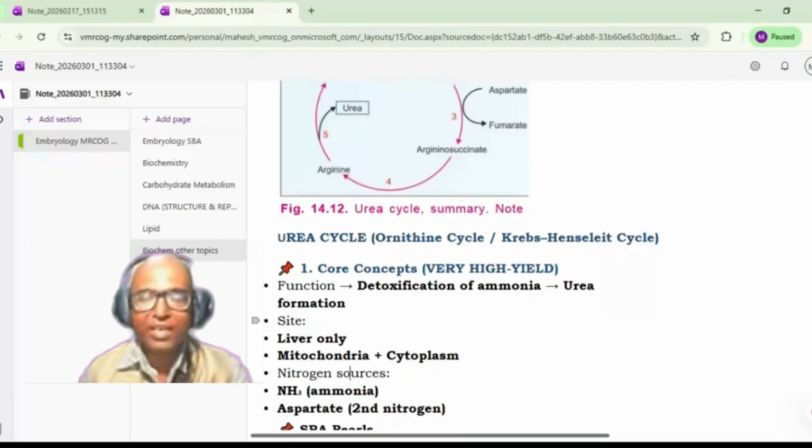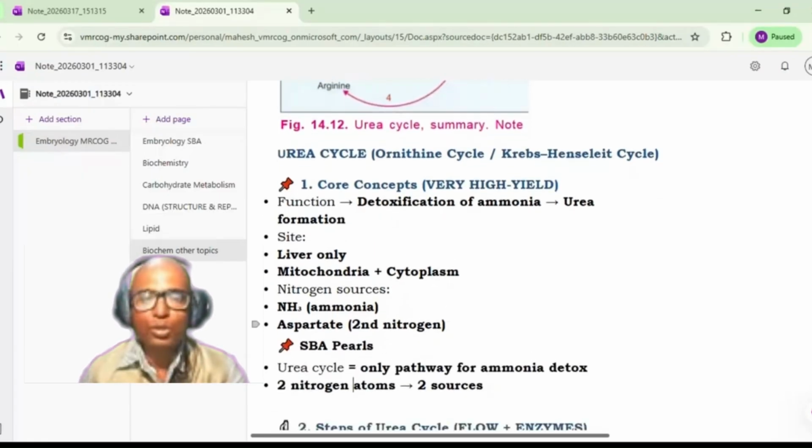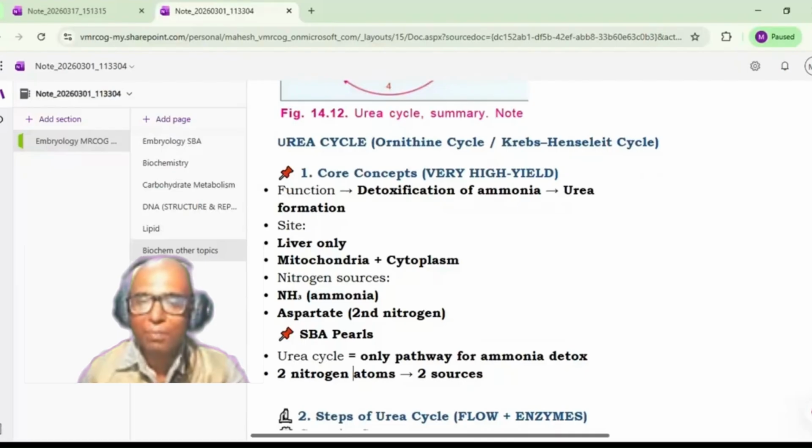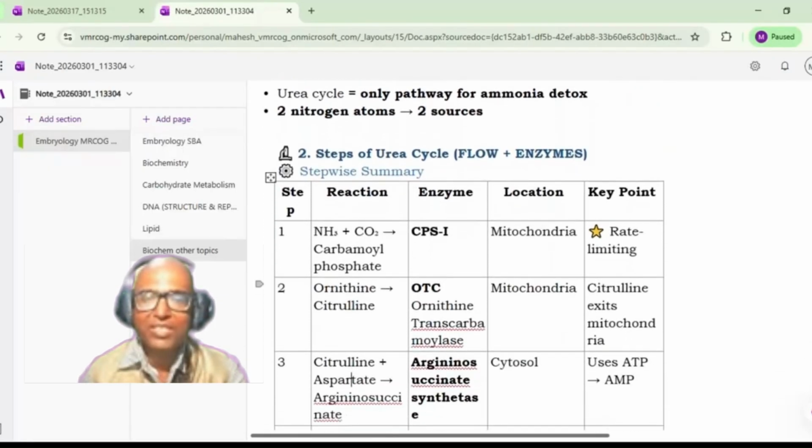Then it requires nitrogen, and there are two sources of nitrogen. One is ammonia, and the second nitrogen comes from aspartate. Remember, the second nitrogen source is aspartate, and one is coming from ammonia. So the urea cycle is the only pathway for ammonia detoxification. There are two nitrogen atoms which are required, and they are coming from two different sources, one from ammonia and one from aspartate.